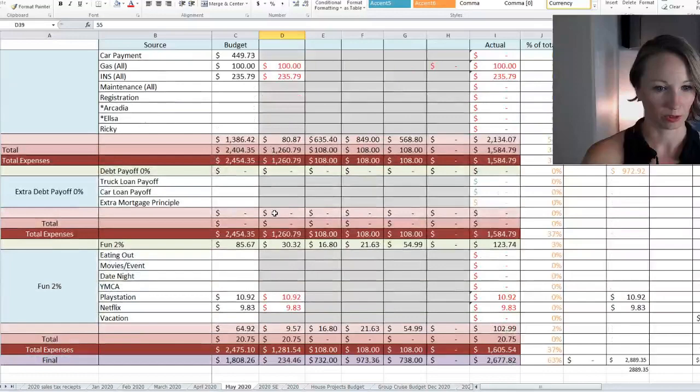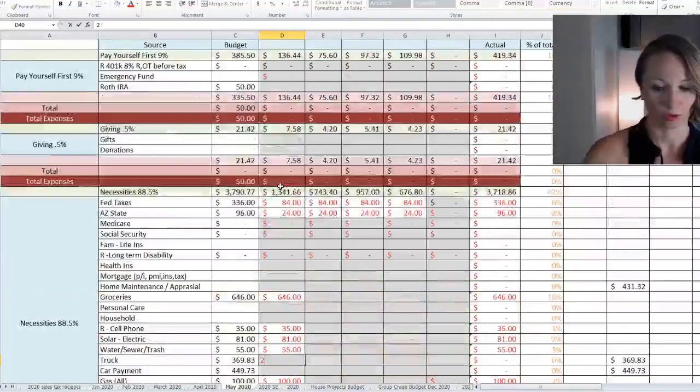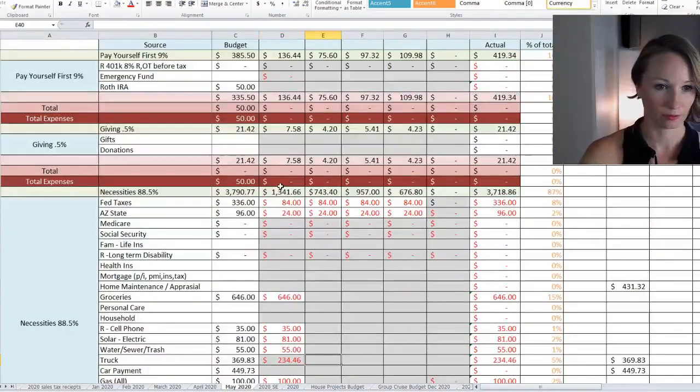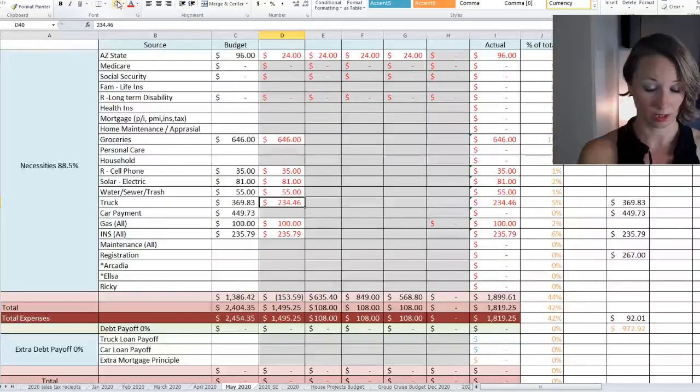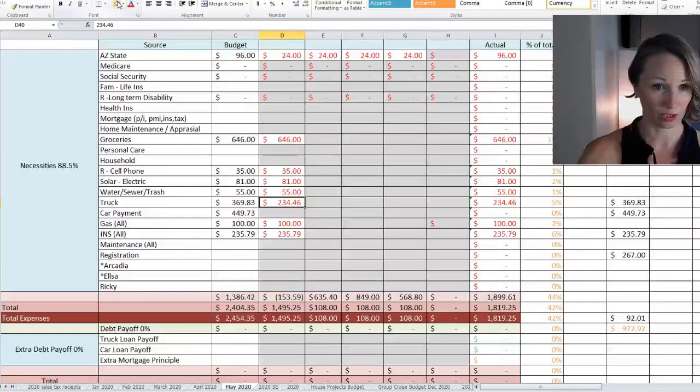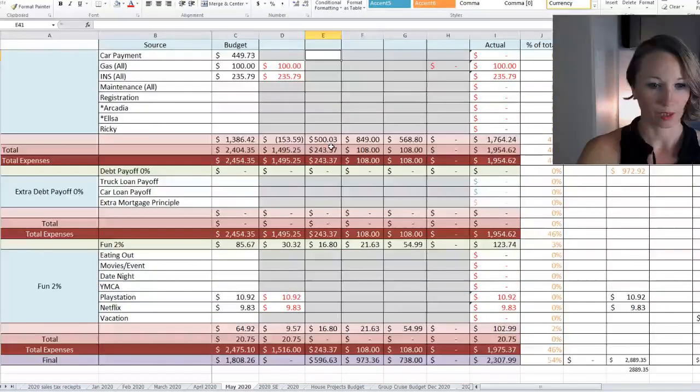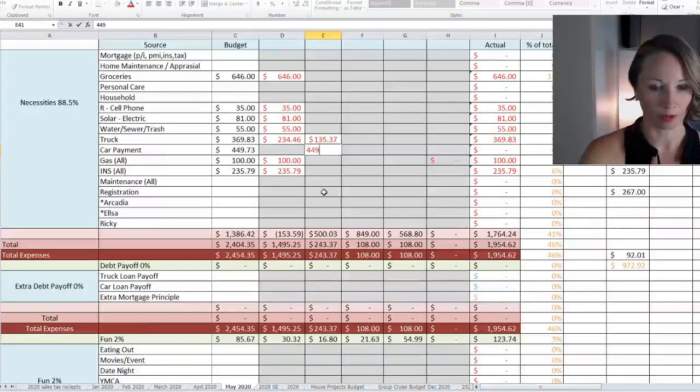So we should be able to do part of the car payment. So 234.46. All right, so now I need my handy dandy calculator to see. Okay, 369.83 minus 234.46. So we still need, we'll need out of this next paycheck 135.37, and then we will need to start putting the money aside for the car. So we can actually do the full car payment.